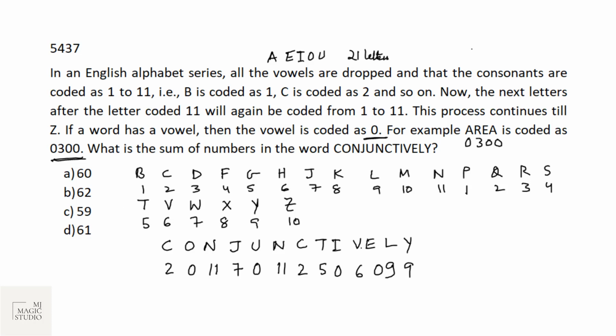We are just looking for the sum. 9, 9, 18, 18 and 6 is 24, 29, 29, 30, 40, 42, 49, 51, and 11 is 62. Option B is the fit.